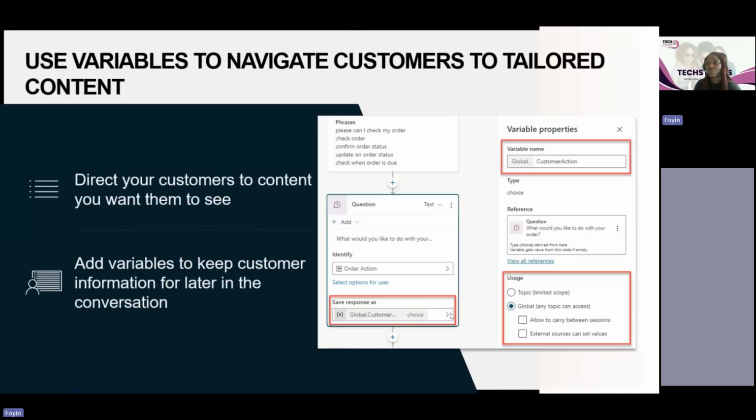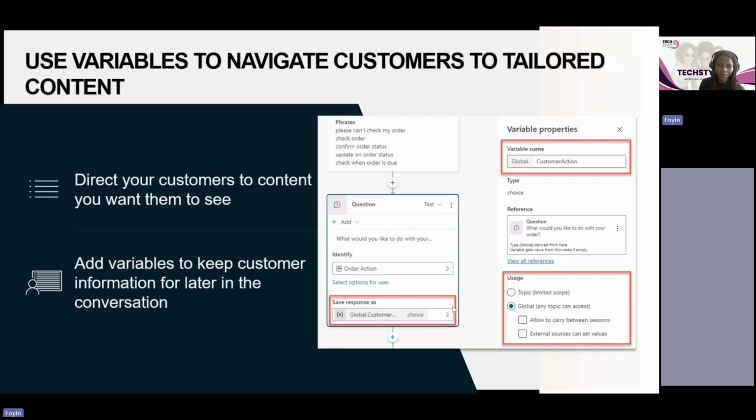And then you're also able to use variables. So you can add variables to keep the customer informed later in a conversation. So maybe I've asked the customer, what's your name? I'm able to store that and then retrieve it later on in the conversation to say, oh, hi, Foe, based on your question, I would like you to know that our store hours are opened at this particular time.